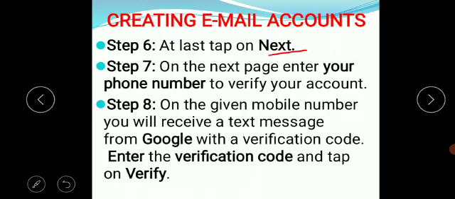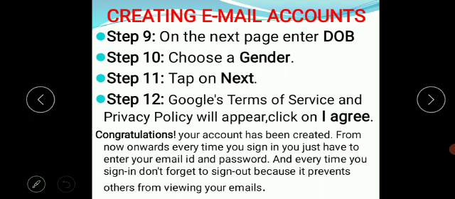On the next page, enter your phone number to verify your account. On the given mobile number, a text message from Google will be sent with a verification code. Enter the verification code and tap on verify. On the next page, enter date of birth, gender and tap on next.